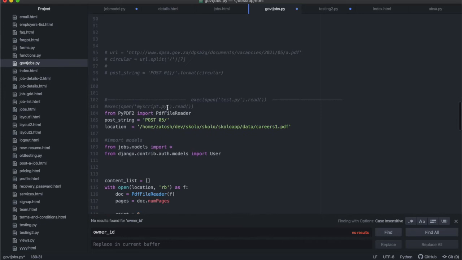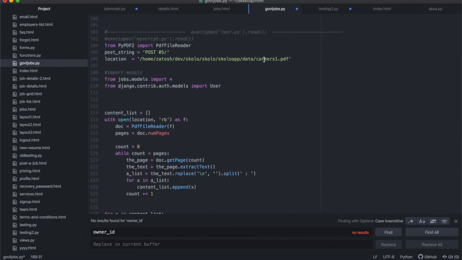So the first thing that I want to do over here is start with careers 1. So I'm going to be changing this manually one by one, all right? And making sure that I get all the files right. But in reality, you're going to do something different. You're going to keep a record of how many files you have somewhere, and then be able to go through the list of that to be done automatically. And we're going to cover all of this when we reach the deployment stage, where we're going to be getting these functions to run on their own in a loop. But for now, because we're running them manually, we're doing things manually, all right?